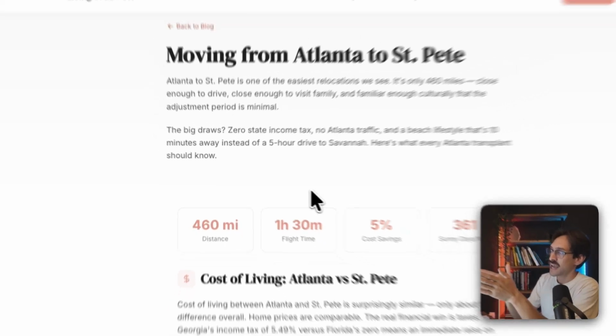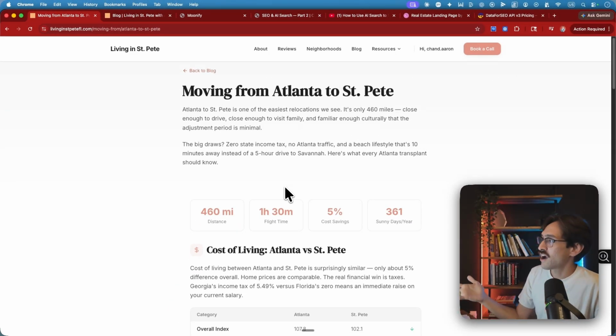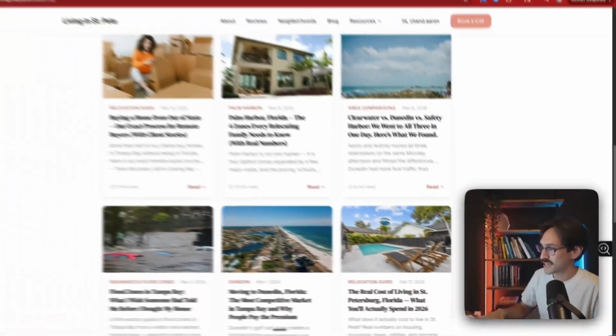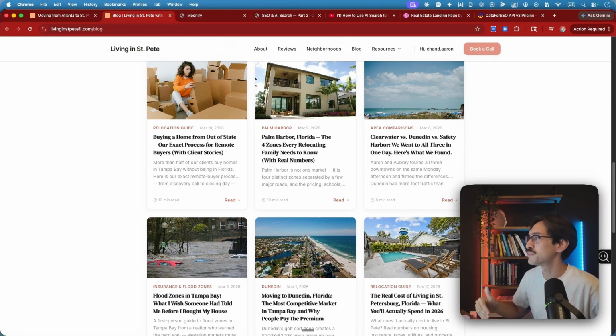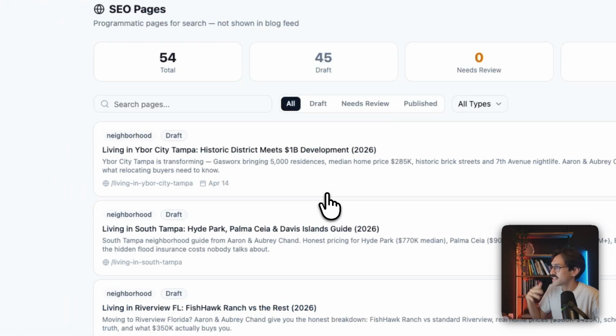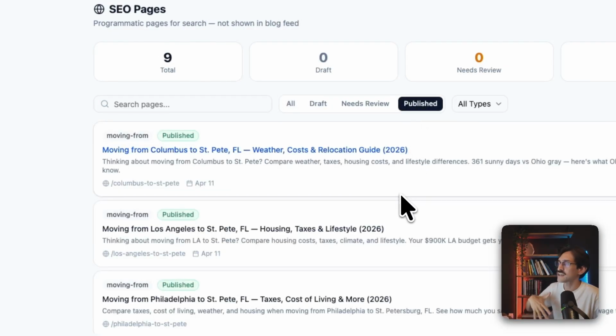And so with these SEO pages, what's cool about these is if you go off of this page, you cannot find any of my SEO pages from my website. So this is just designed to funnel people to my website. If I go to my SEO pages, you can just see that there's a variety of topics, and here you can kind of go all out.